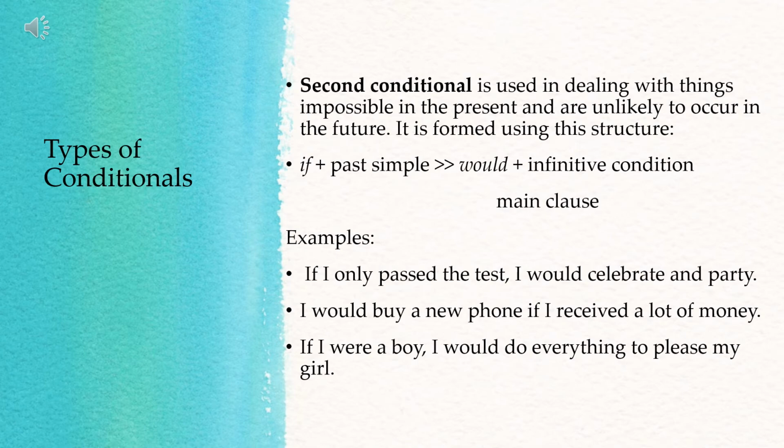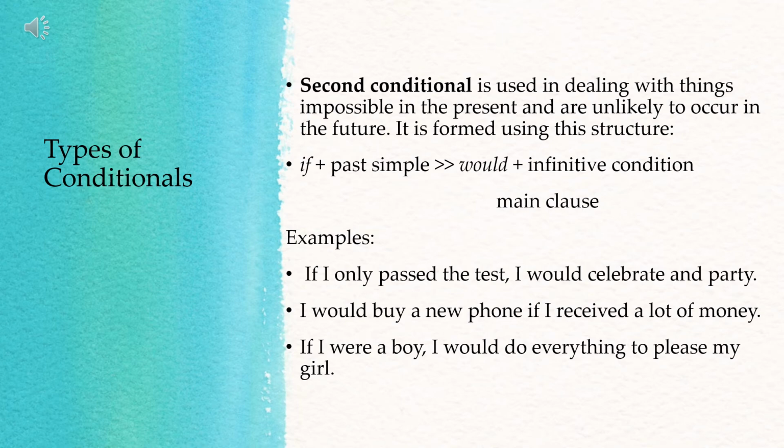While under the first conditional, it expresses what? It expresses possibility or likeliness of things to occur in the future. Okay? So what is the tense of the verb in the main clause? Simple future tense. While the tense of the verb in the if clause, when clause, subordinate clause, or conditional clause is in the simple present tense. Again, the condition being presented in the if clause is a condition that is possible to happen in the future. Okay? Now, let us have the second conditional.